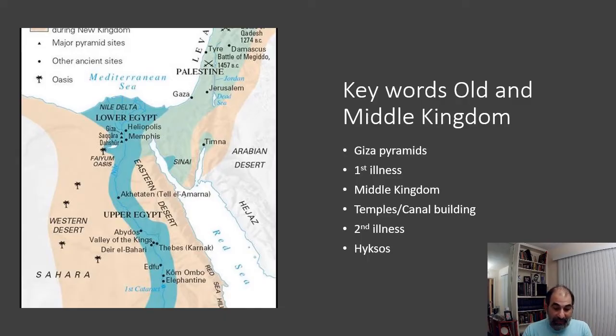Then we get to the Middle Kingdom, right? So by the time we get to roughly 2500 BC, we're in the Middle Kingdom. And during this Middle Kingdom period, they basically reunite. That's when Egypt comes together and establishes itself as a strong civilization again, united. During the Middle Kingdom, they don't really build a lot of big pyramids anymore. It seems like they build more temples, a lot of canal building, more practical things. Sometimes people say, especially the canal building, it was using the Nile more effectively.